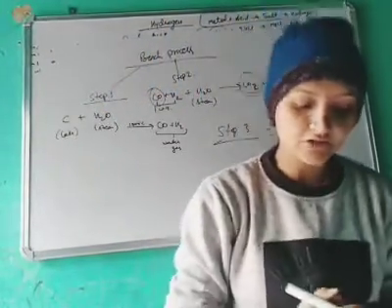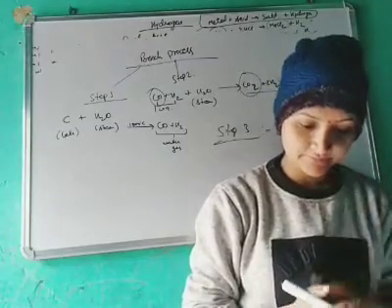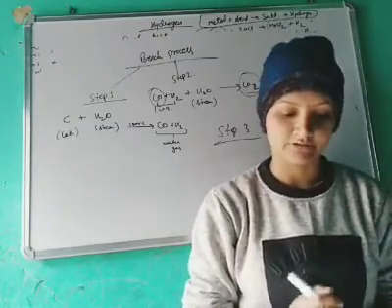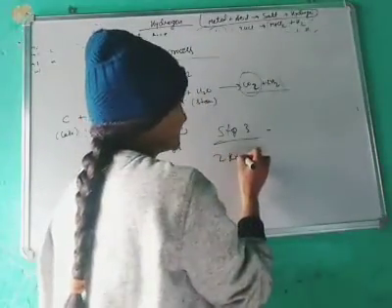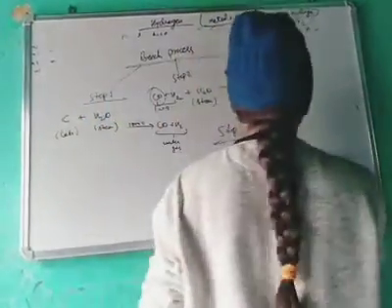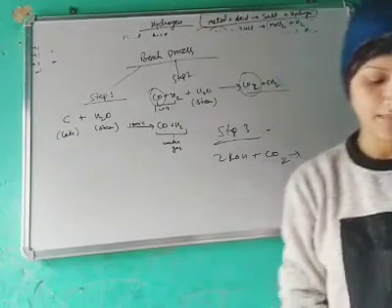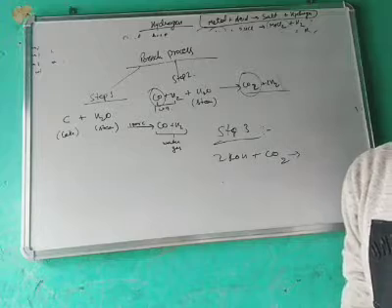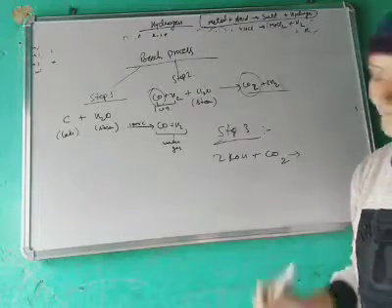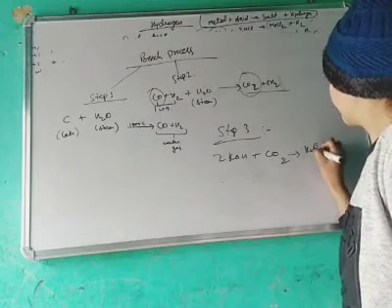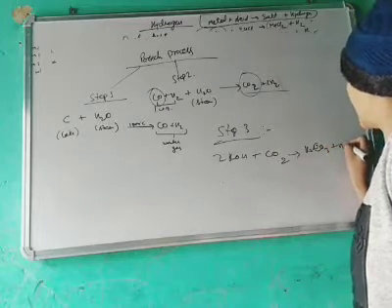We can remove CO2 by dissolving the mixture in caustic potash solution. That means 2 KOH plus CO2, and then we will get K2CO3 and H2O.